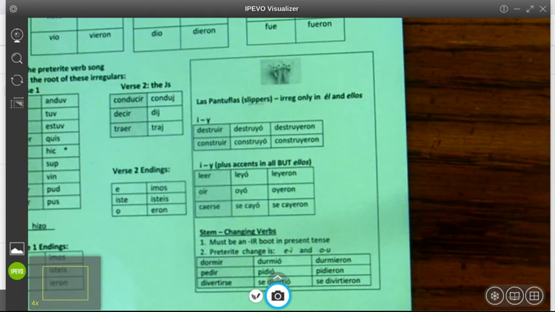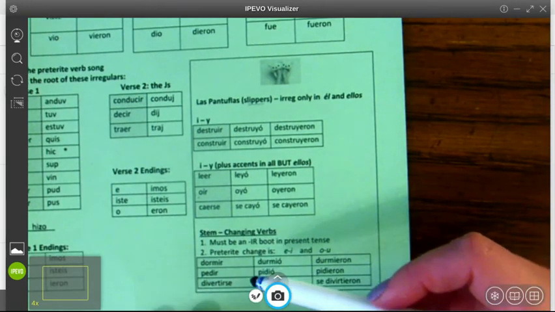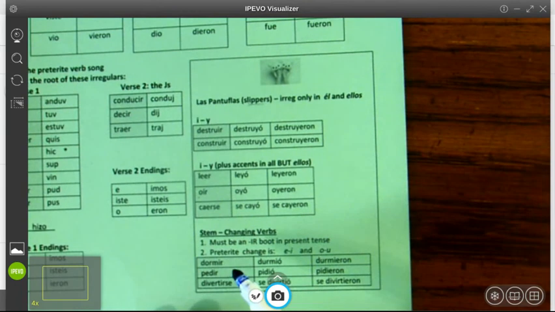We already talked about them a little bit in class, but I just needed to review a little bit, and then we're going to add in some new things. So a couple of the slipper verbs that you already know are going to be these stem-changing slipper verbs. These are the ones that we used when we were doing Cásate conmigo. We used the verb pedir, which in the third person becomes pidió and pidieron.